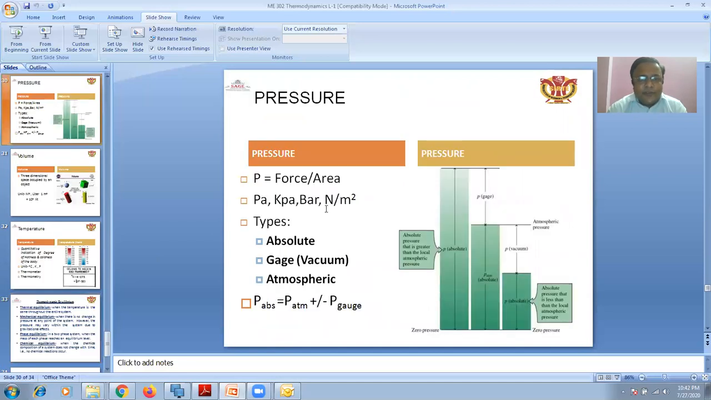What is the meaning of pressure? Pressure is force per unit area. The units of pressure are Pascal, kilopascal, bar, and Newton per meter square. The types are absolute, gauge, and atmospheric pressure. The absolute pressure is obtained by adding atmospheric pressure and plus or minus the gauge pressure. If the gauge pressure is negative, that is called vacuum pressure.